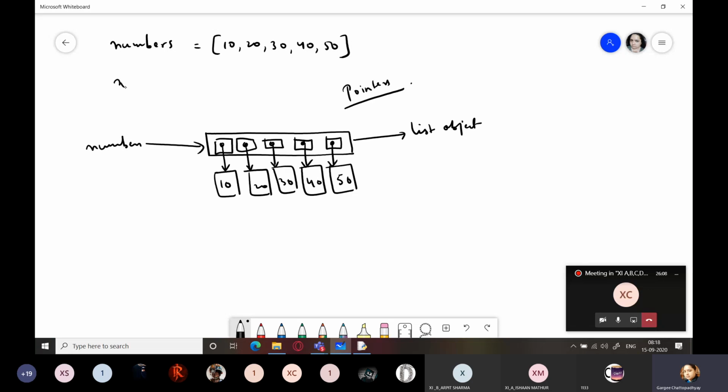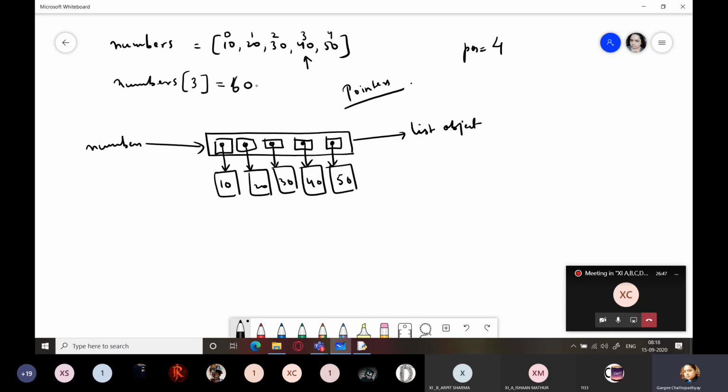If I write numbers[3] equals, it refers to which item? 30? Wrong answer. Think carefully. The index starts from 0. 40. Okay, 3 is the index: 0, 1, 2, 3. So the position is 4, so it is 40.